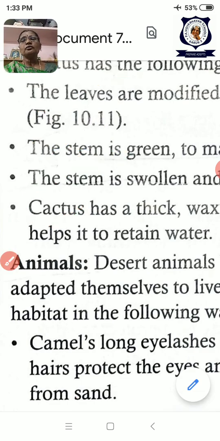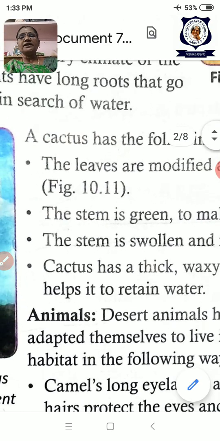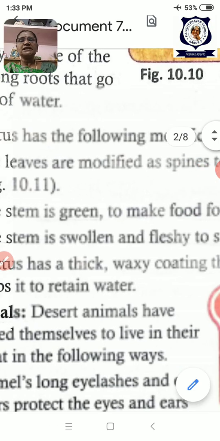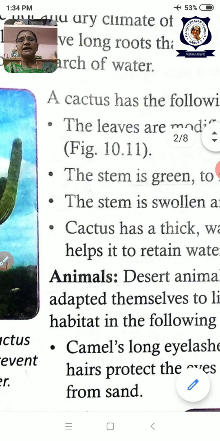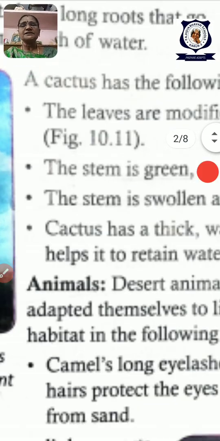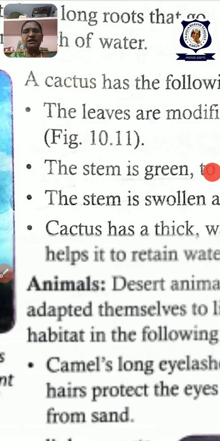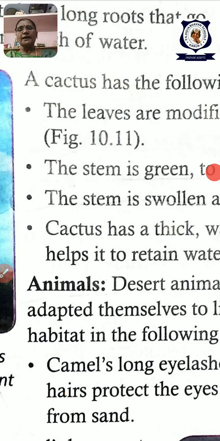Okay, children. So what are the four adaptations of the cactus? Leaves are modified into spines. The stem is green to make food. The stem is swollen and fleshy to store water. The cactus has a thick waxy coating to retain the water. Okay, these are all the four adaptations.